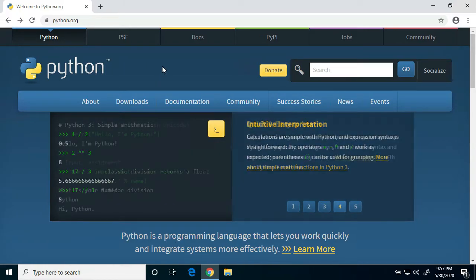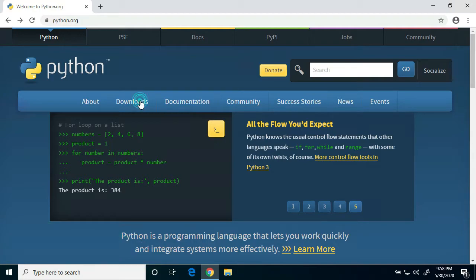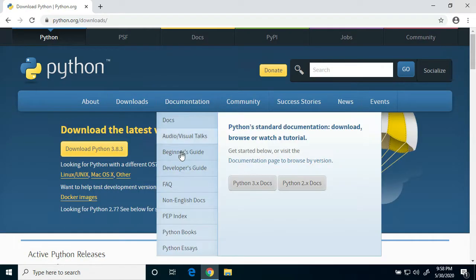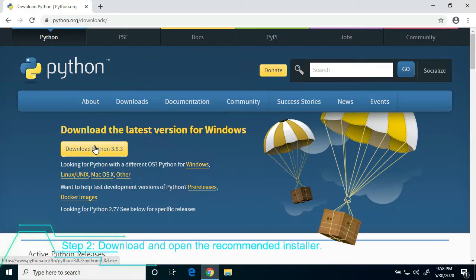Alright, now that we've got that aside, let's go ahead and install Python on your computer. First, let's open up a web browser and go to python.org. Now let's click on the Downloads tab. Now, I'm a Windows user, but if you're using a Mac or some other operating system, it should automatically recommend what to download. I'm going to download the recommended installer right here.